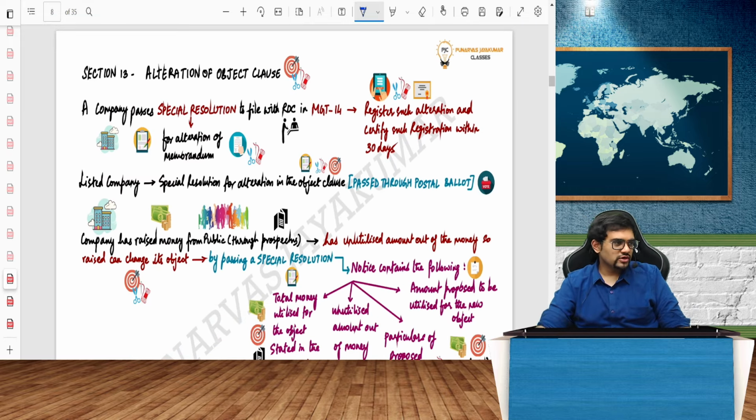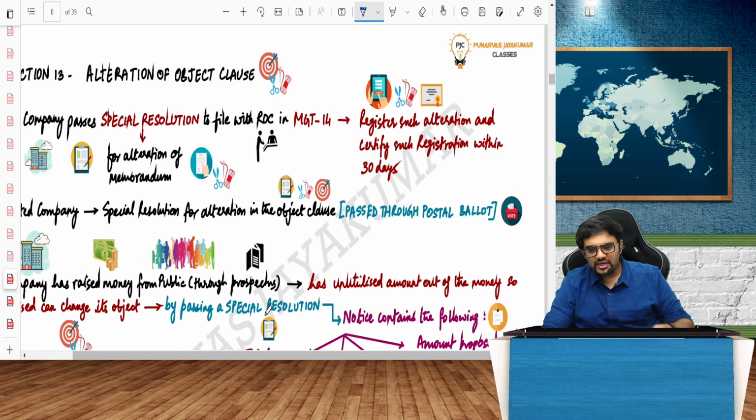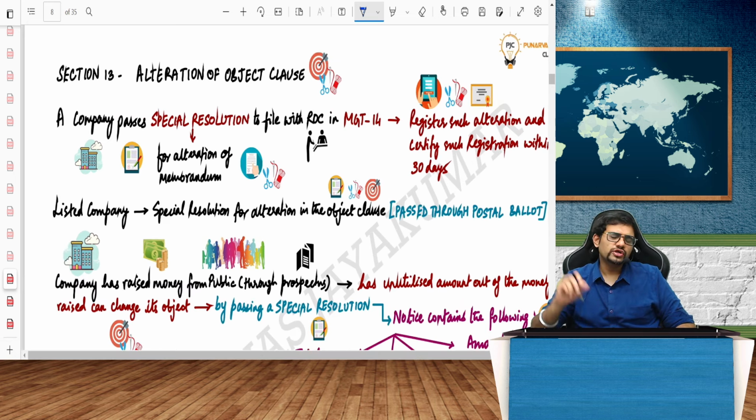Alteration of objects clause of memorandum. How will you alter the objects clause? So a company will again pass what, guys? I always told you, anything related to the MOA except capital and name, especially name, compulsory change of name. In all other cases, special resolution and MGT 14.